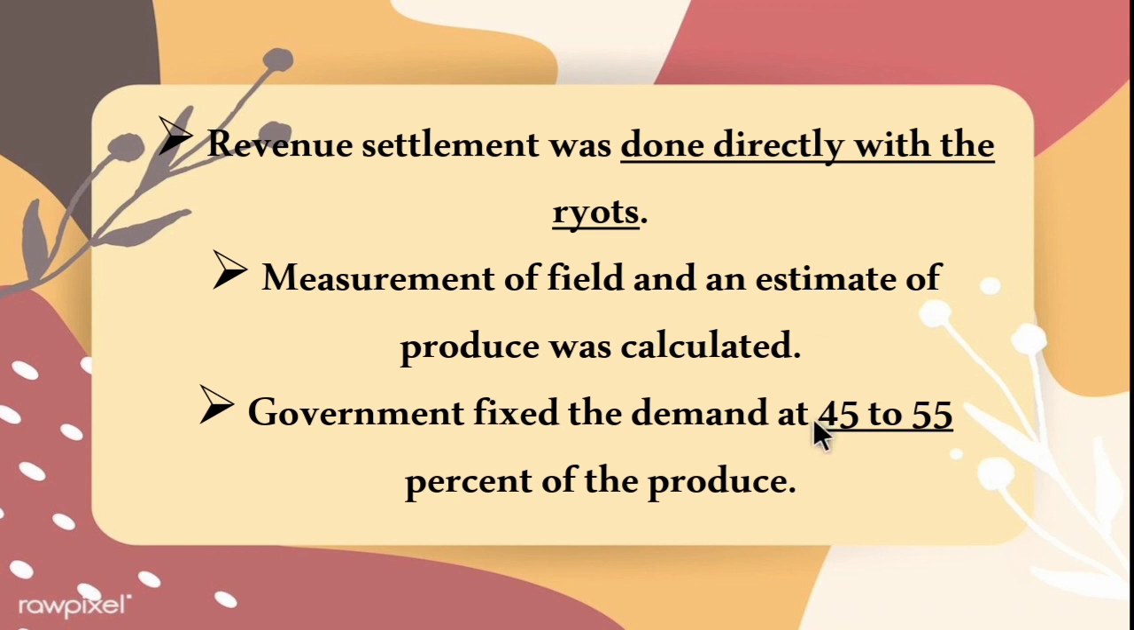So these are all the main features of Ryotwari system. First, the settlement was done directly with the farmers, and the settlement was based on the measurement of the field and the estimate of the produce, and the fixed estimation was 45 to 55%.